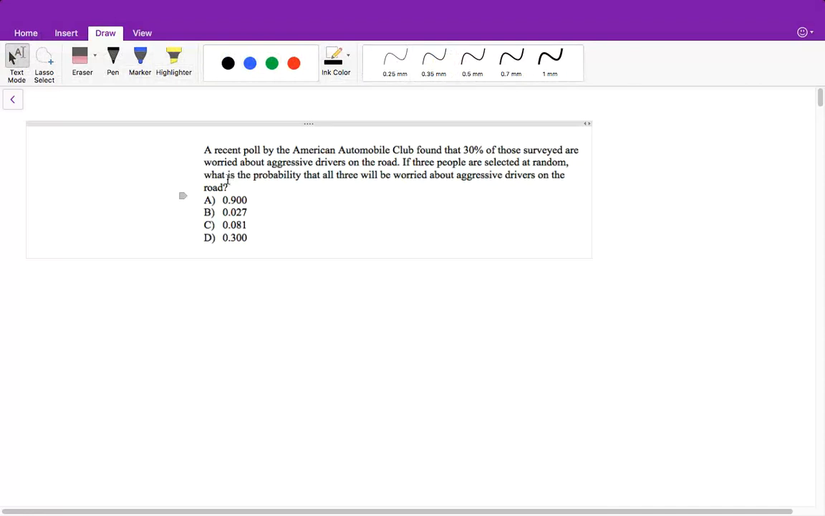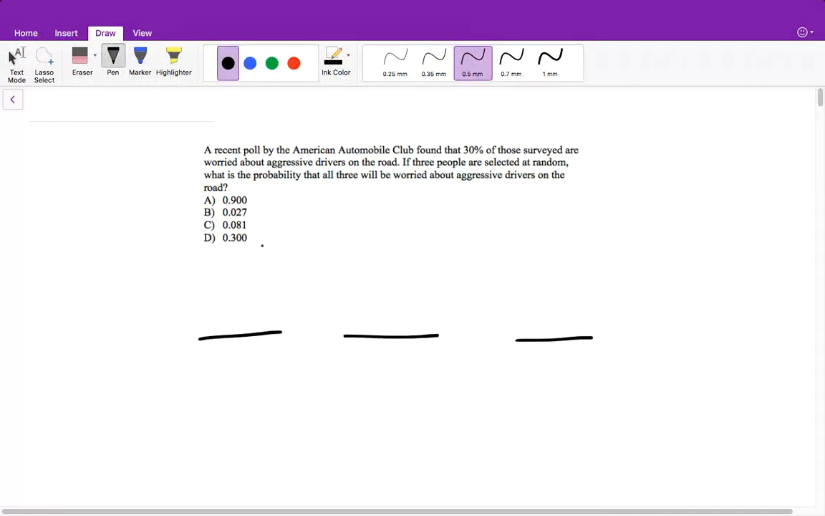So there are 3 people that we are picking. So there are 3 events that are happening. And we're looking for people who are worried about aggressive drivers. And it tells us that 30% of people surveyed are worried about aggressive drivers. So what are the odds of us picking someone who's worried about aggressive drivers? That's 0.30, 30%. And it's 0.30 every single time.